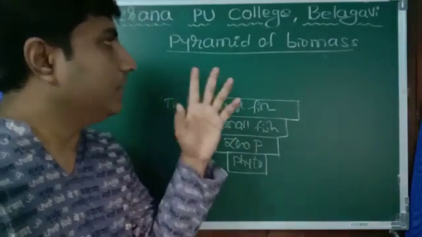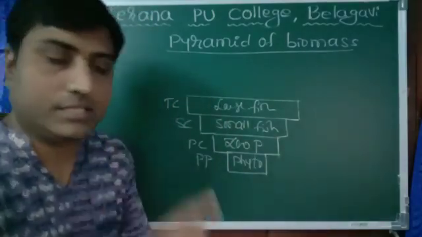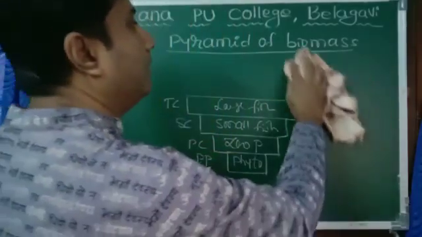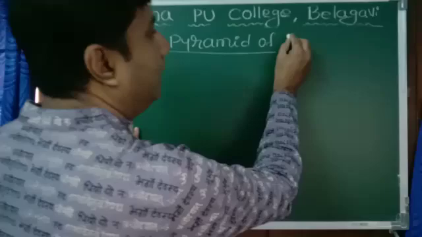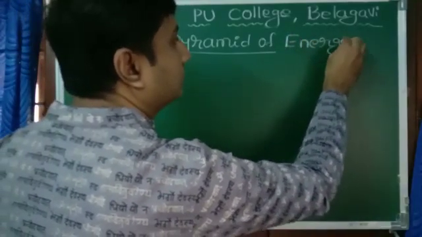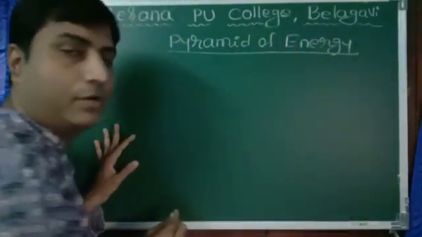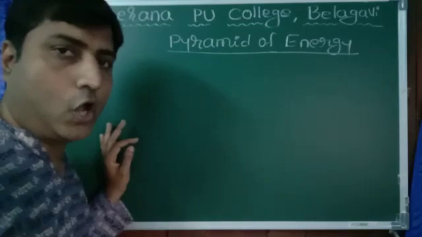After studying the inverted pyramid of biomass, now we will move on to the pyramid of energy, the last type of ecological pyramid. The same example we will take: grass, grasshopper, frog, snake.